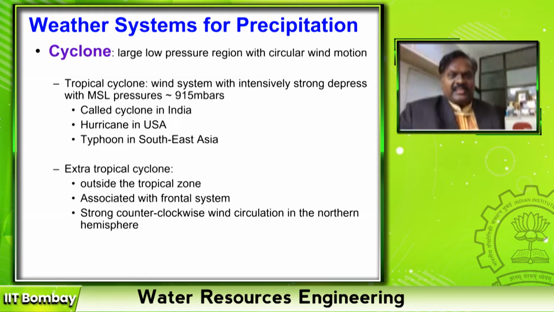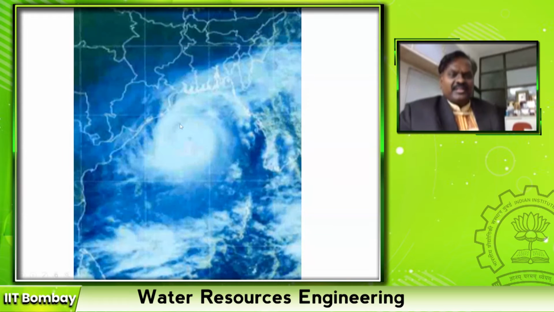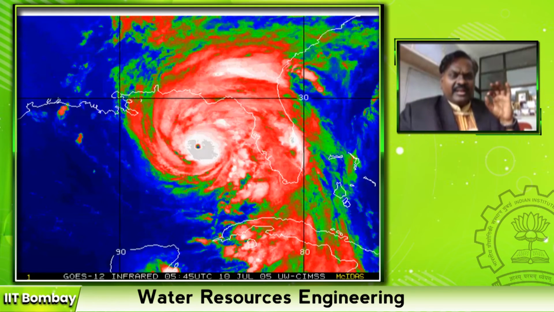I told in the last class that the Coriolis force, the force due to the 23.5 degree inclination of the earth with respect to the vertical axis, creates a force called Coriolis force, and this Coriolis force attracts all the cyclones towards the North Pole. And this eye, which is the center mass of our occluded frontal precipitation, because of the circular anti-clockwise motions outside, gets compressed. When they get compressed, what happens?